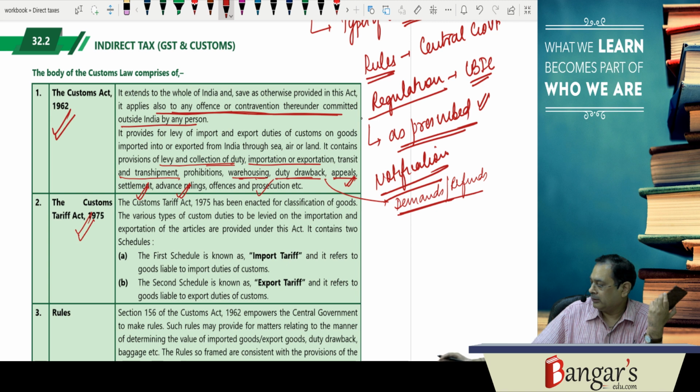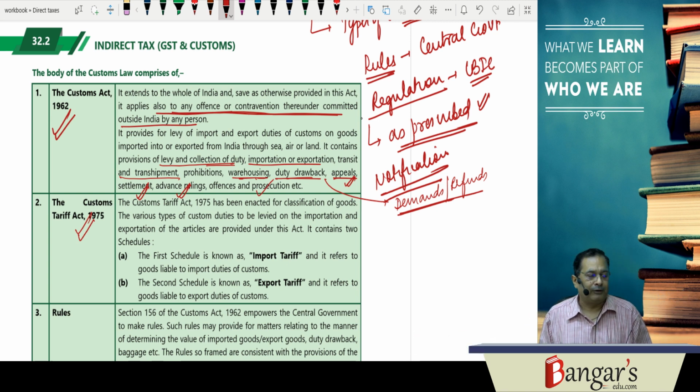Similarly, if a bottle is imported, the rate will be different. For that purpose we need classification of the goods, and the various types of duties are levied. It may be a safeguard duty, an anti-dumping duty, or an anti-subsidy duty. So various types of duties are levied, that is also provided in the customs tariff.